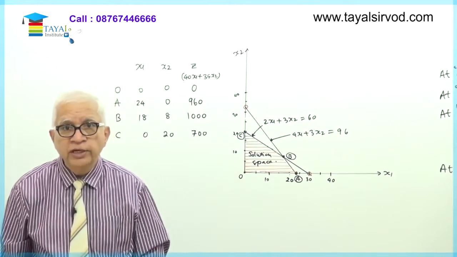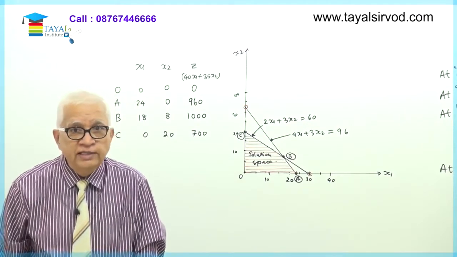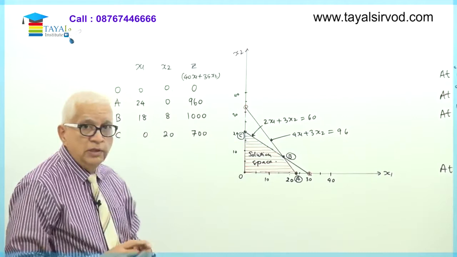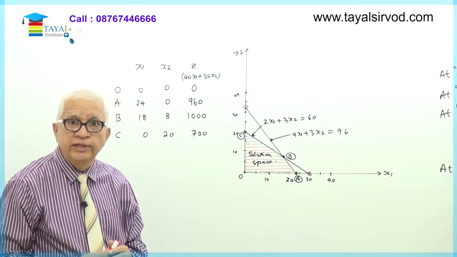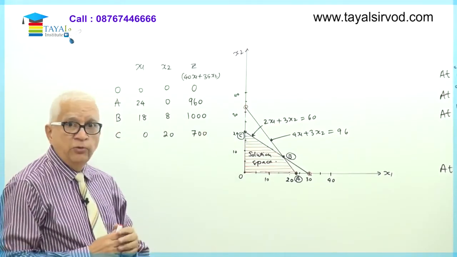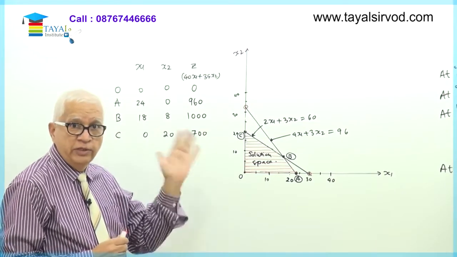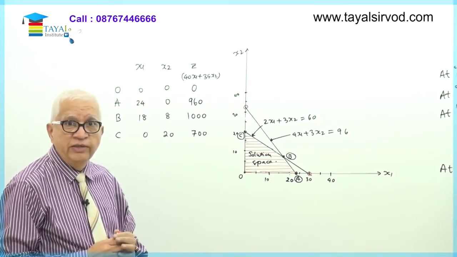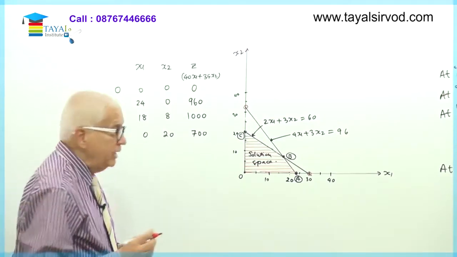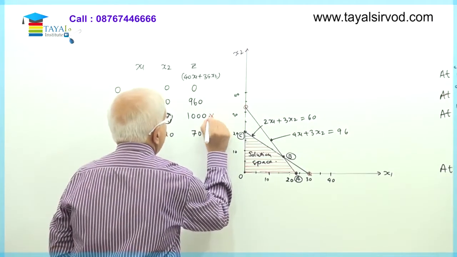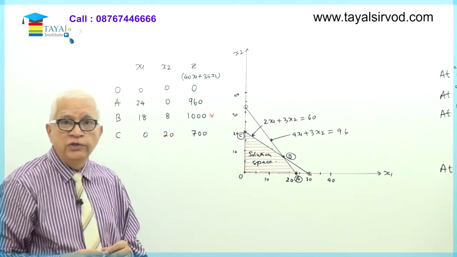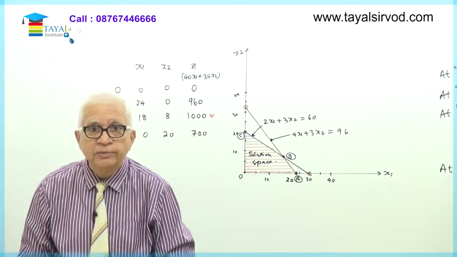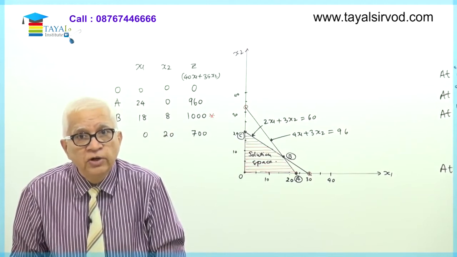Now which point gives us the required solution? Examine the last column, the zeta value. Which point gives me the maximum possible zeta value? What are the values? 0, 960, 1000 and 700. Out of this, the maximum value is obviously 1000, and therefore the moment I find the point at which the zeta value is maximum, I have got the solution of this problem.